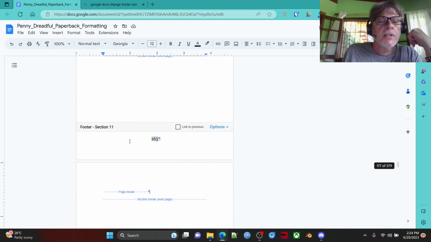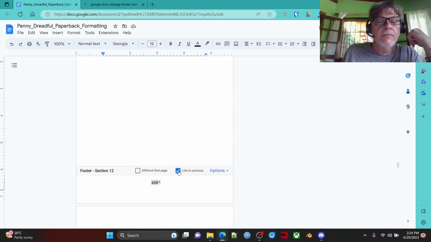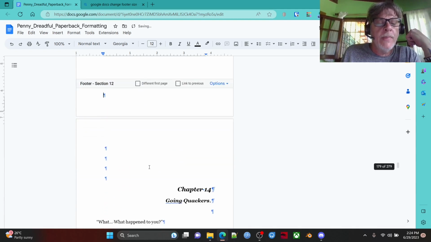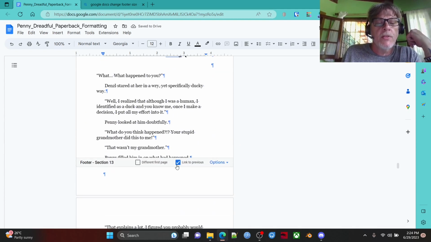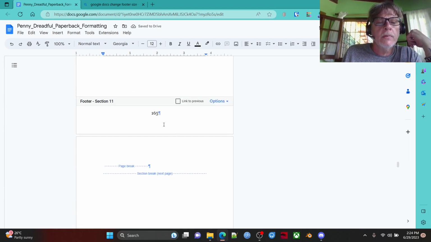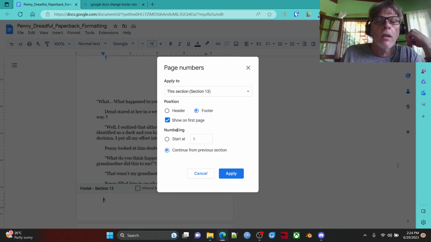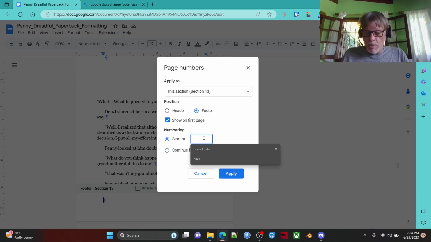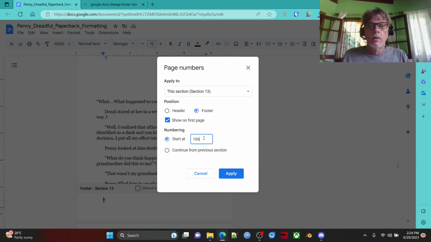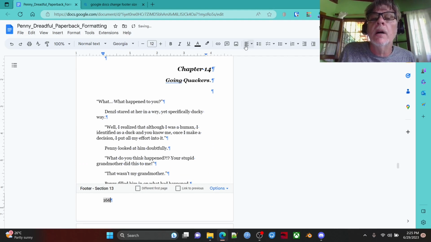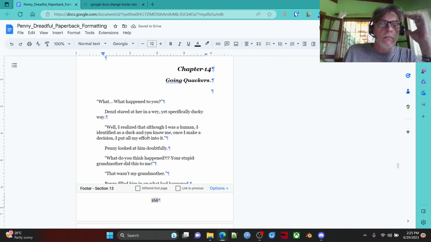Section 11, our blank page is section 12. Don't link. Great, get rid of the page number. Section 13, don't link. And what page did we end off on? 165, so this will be 166. Start at 166. We'll do a couple more. And you go apply and align. Okay, so great. We're looking good.